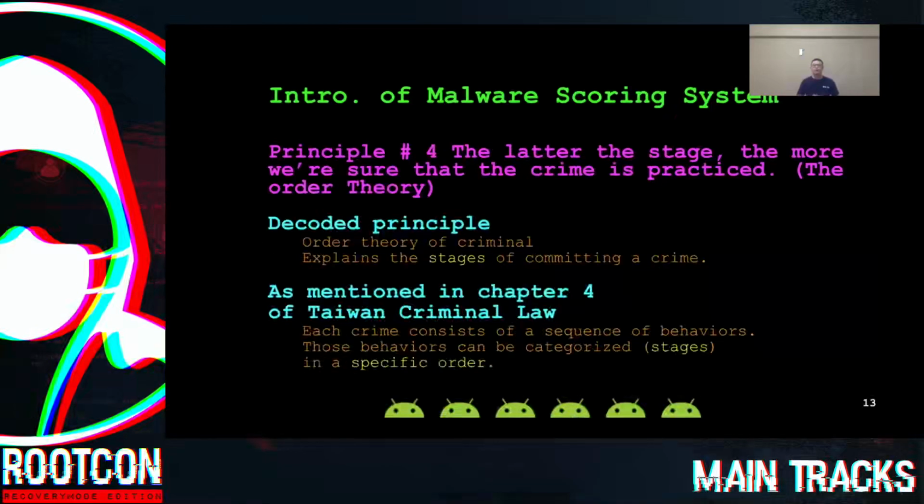So now let's see the most important part of the scoring system. We create an order theory, which consists of 3 principles. They are principle number 4, 5, and number 6. Let's first look at principle number 4. The later the stage, the more we are sure that the crime is practiced. As mentioned in chapter 4 of Taiwan criminal law, each crime consists of a sequence of behaviors, and those behaviors can be categorized in a specific order.